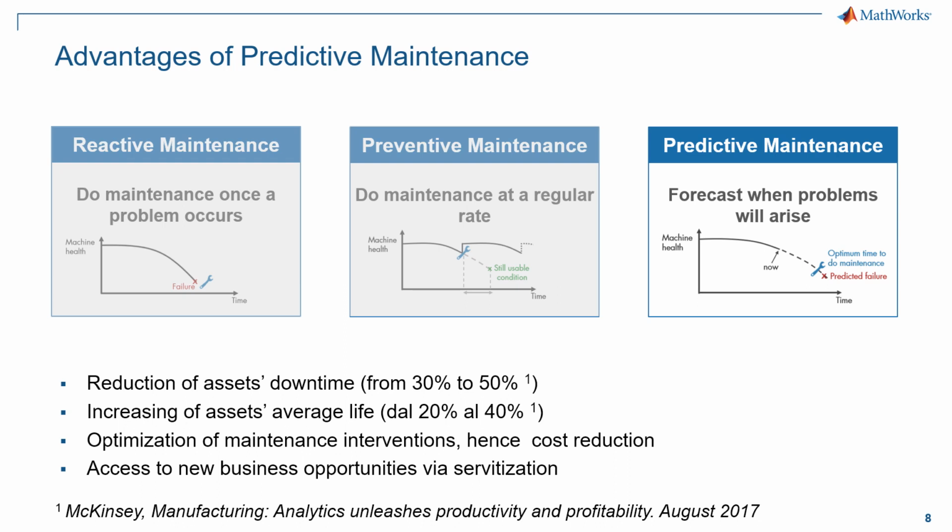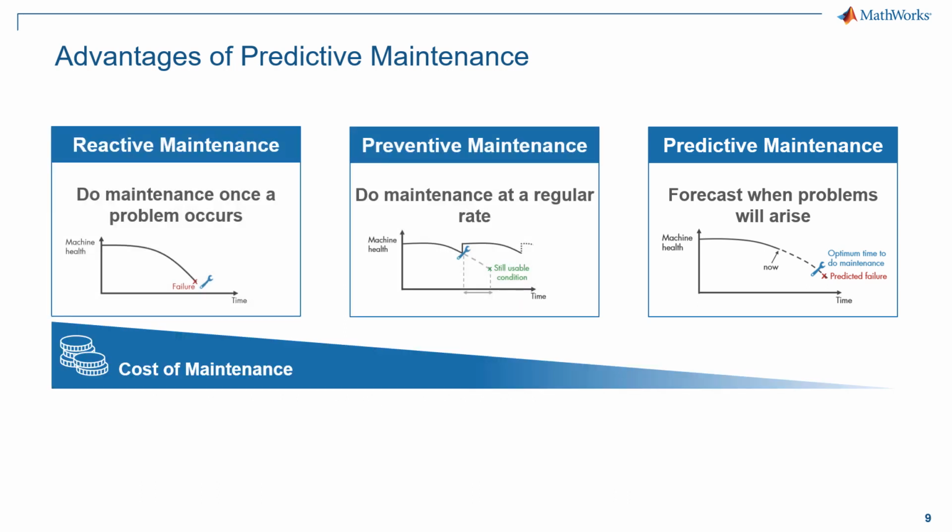And it could make it possible also to introduce new business opportunities via the offer of tailored additional services to customers. Thus, at least moving towards predictive maintenance approaches has a positive impact on cost reduction and possibly increase of profits associated to maintenance services.